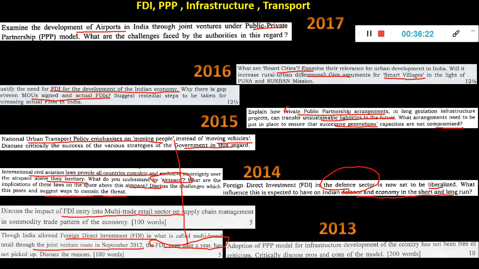If you see this question and this question, here they are asking FDI is in paper but not getting implemented, and here they are telling even after a year it has not picked up. So if you prepare previous year papers, you could get a lot of points for the next year.